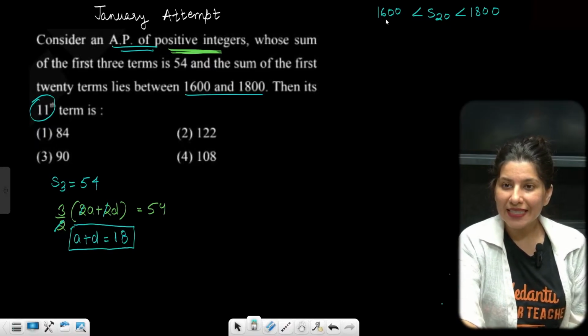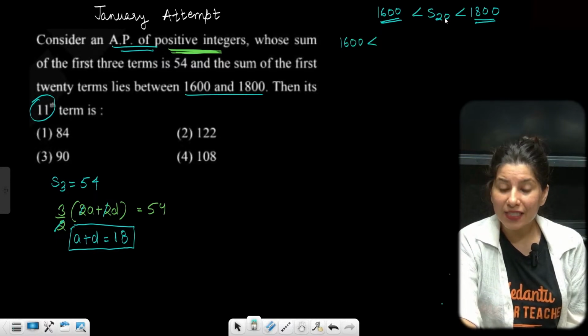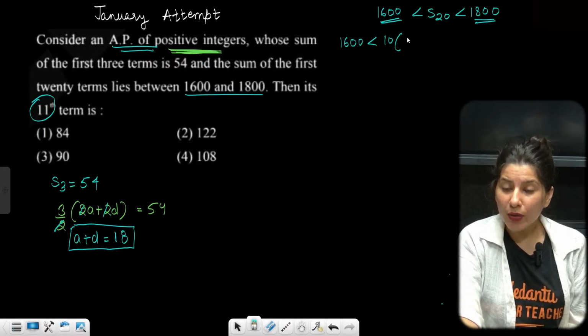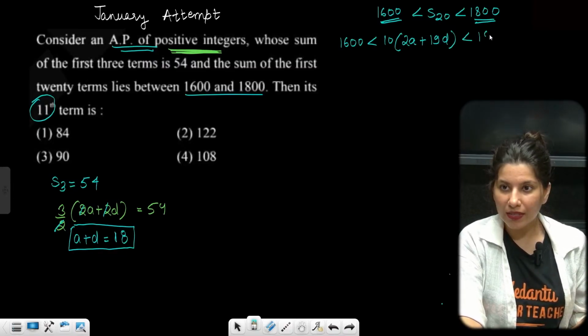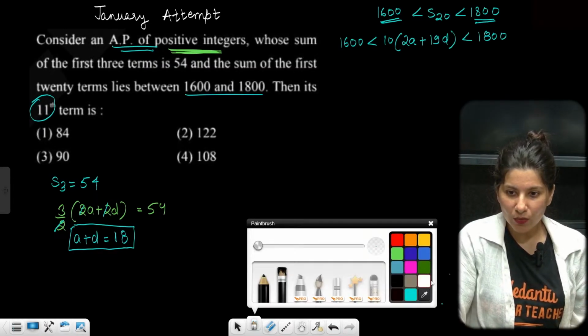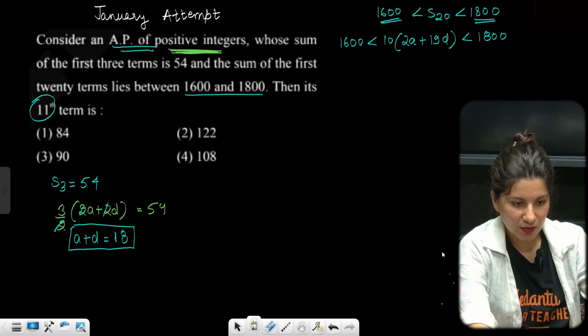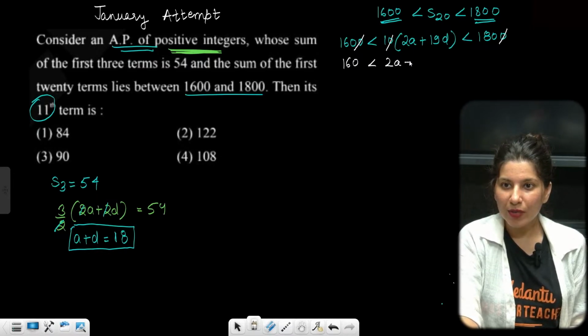Alright, now S20 is lying between 1600 and 1800, let's solve this. So this is your 1600 less than S20. Apply the formula of S20. So S20 will be 10 into 2A plus 19D. And this is 1800. Can I cancel one term over here? Can I cancel 0, 0? 0 here, 0 here. Can I do that? Yes. And 0 from here. So 160 less than 2A plus 19D less than 180.